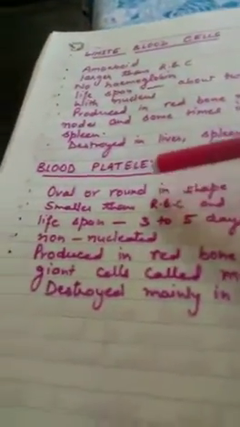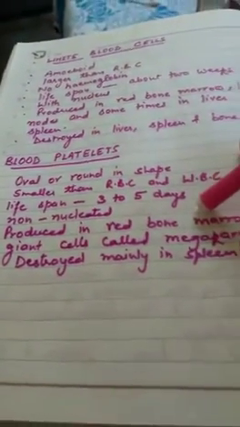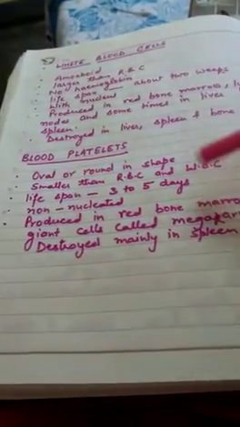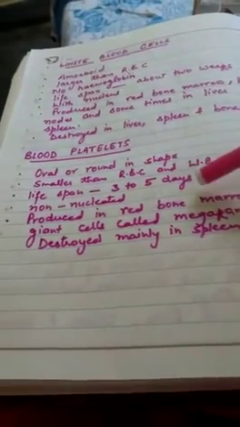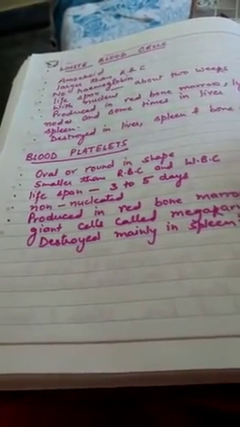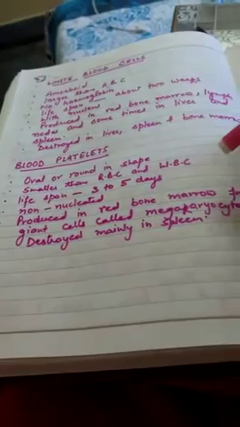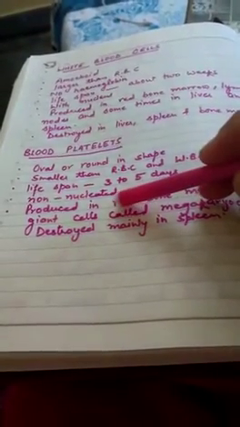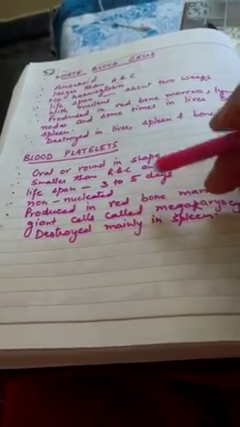Next type of blood cells are blood platelets. Blood platelets are oval or round in shape. They are smaller than RBCs and WBCs. Their lifespan is 3 to 5 days. They are non-nucleated. They also do not contain nucleus in them.